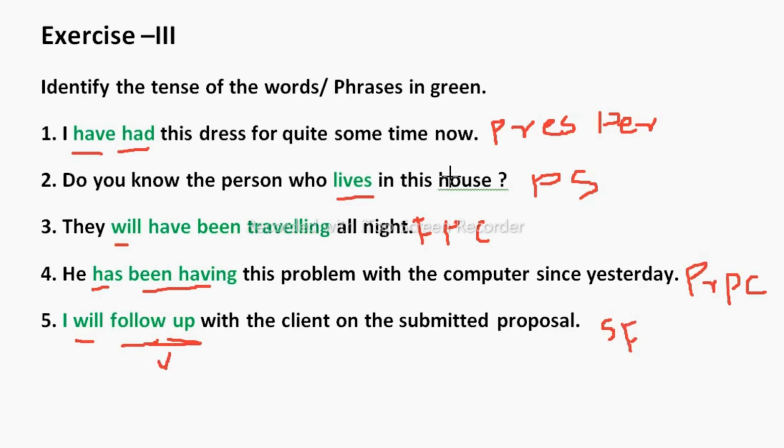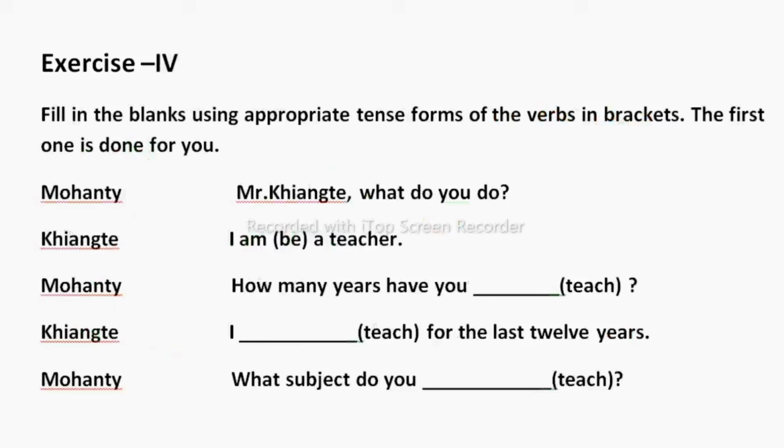So in this way only, in the exam also you need to write. First you have to identify the structure. Based on its structure you can identify the tense. Now let us solve the fourth exercise. Fill in the blanks using appropriate tense forms of the verbs in the bracket. So you need to take the verb which they are giving in the bracket. By using that you need to fill the blanks. The first one is done for you.